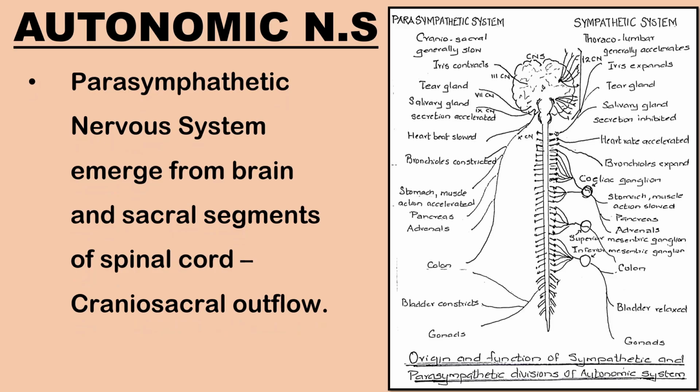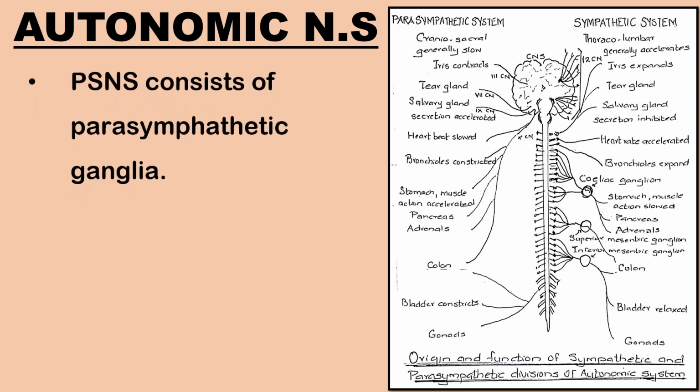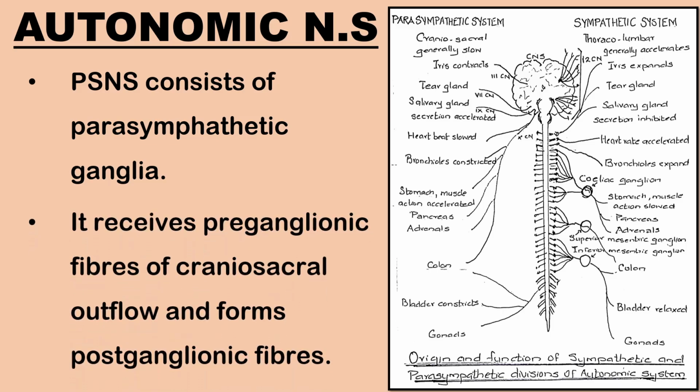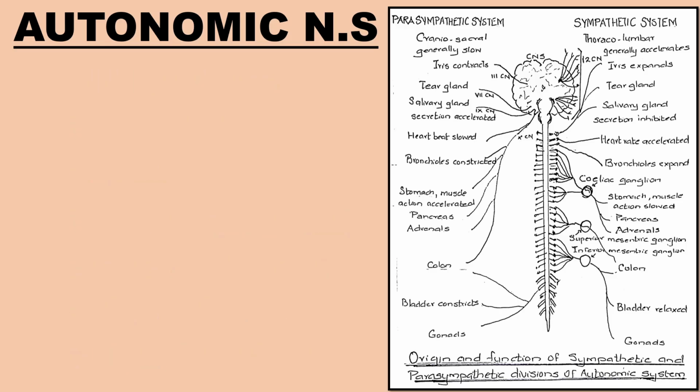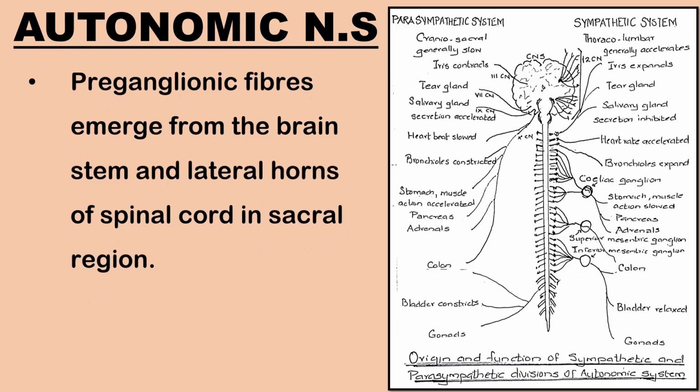The parasympathetic nervous system emerges from the brain as well as from the sacral segments of the spinal cord and hence is known as craniosacral outflow. The parasympathetic nervous system consists of parasympathetic ganglia which occur near or within the visceral organs. They receive preganglionic fibers of craniosacral outflow and give rise to postganglionic fibers. Preganglionic fibers develop from the brainstem and lateral horns of the spinal cord in the sacral region.